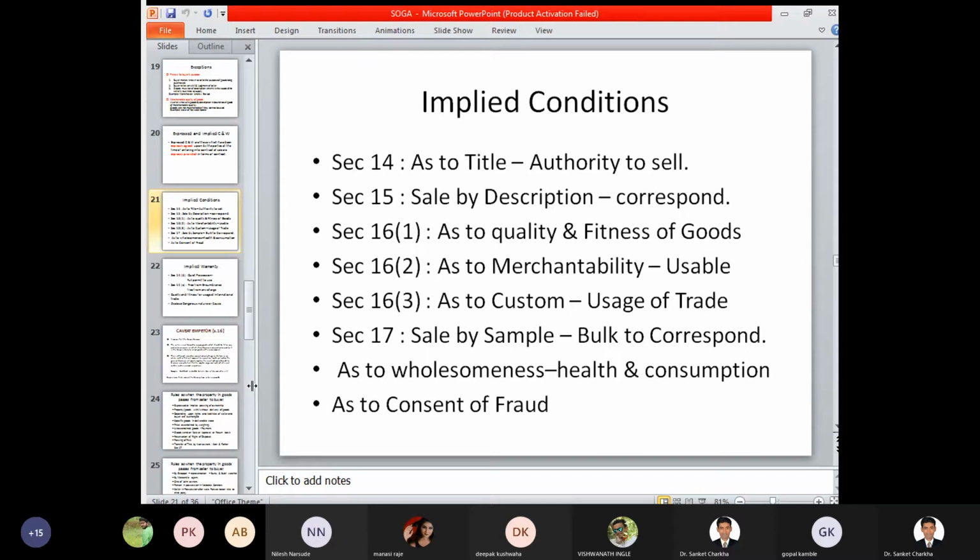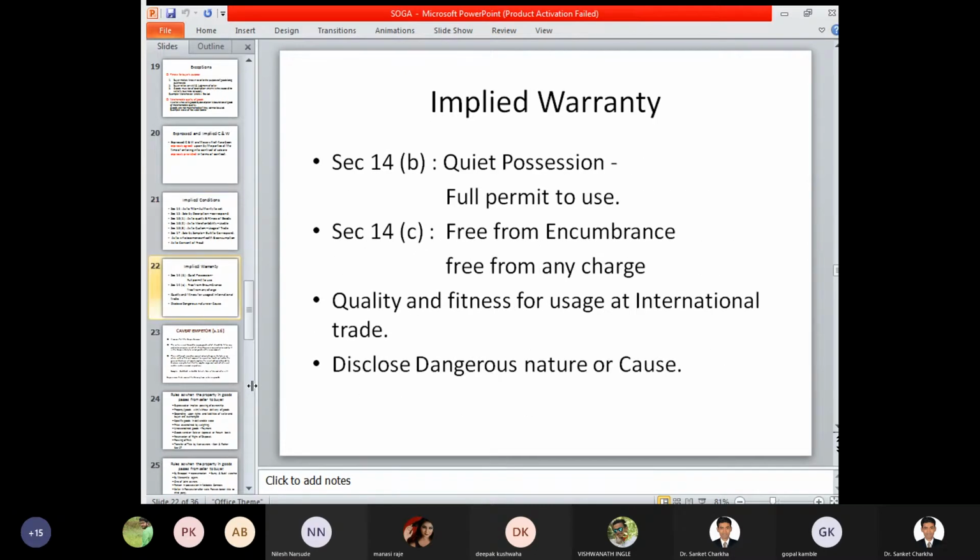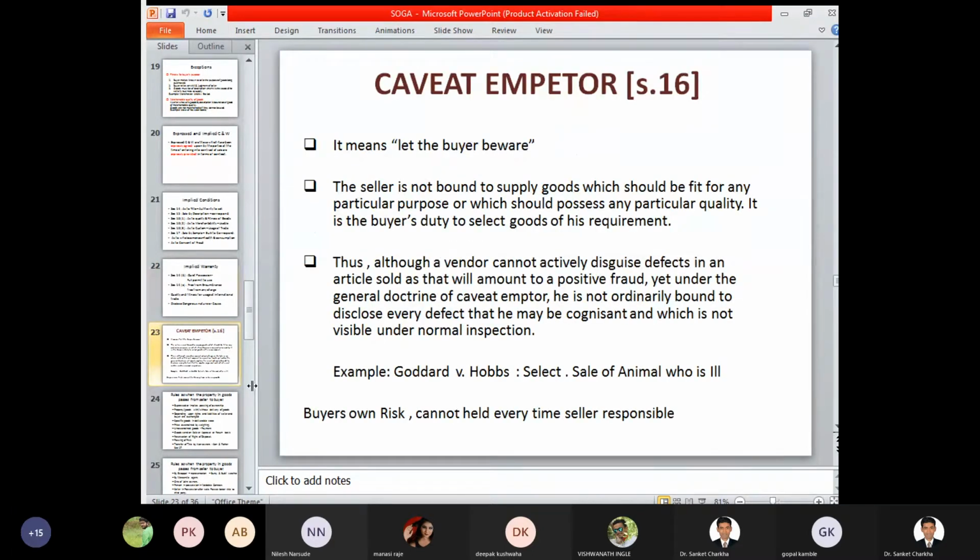So here in this case, at every stage we have dealt in detail with the various implied conditions in terms of the buyer and the seller, which each one of us has to fulfill or follow. Implied warranty as to quiet possession, free from encumbrances, and quality and fitness of goods for the international purpose of trade. And lastly, disclosing the dangerous or hazardous nature or cause of that particular goods and services.